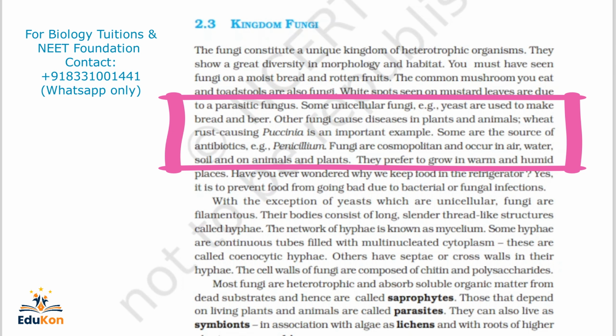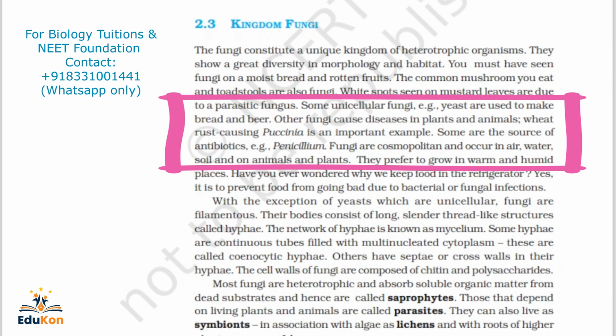Other fungi cause diseases in plants and also animals. Wheat rust causing Puccinia is an important example. Some are the source of antibiotics like penicillin. Penicillin is also a fungus, which is the main source of the antibiotic.